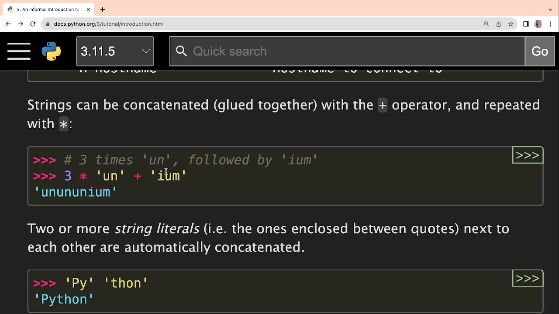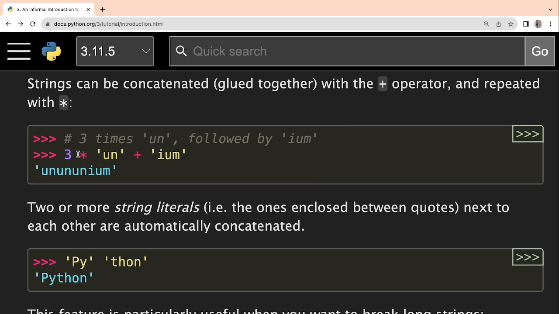As you can see, this example is given, 3 times un is written. That means this un has to be repeated 3 times. So you see the output un, 3 times this string is repeated, and after that what is joined with that string? IUM. So they are joining it later. Clear? So this is how plus is used for concatenation and multiplication is used for repeating. Okay, so let us see that.